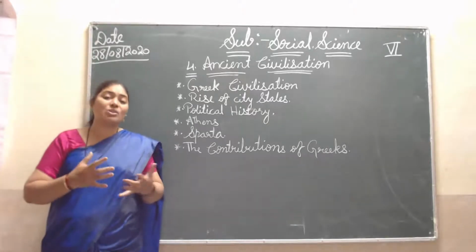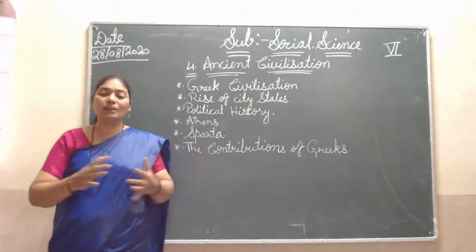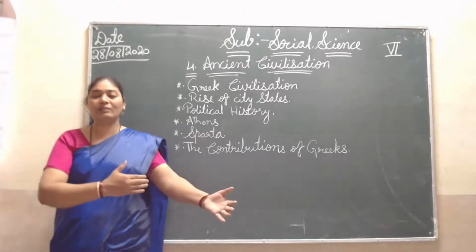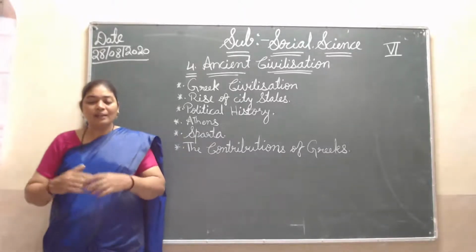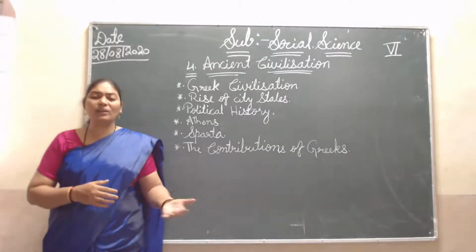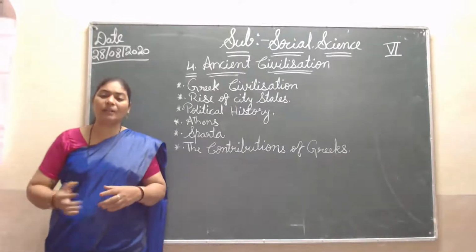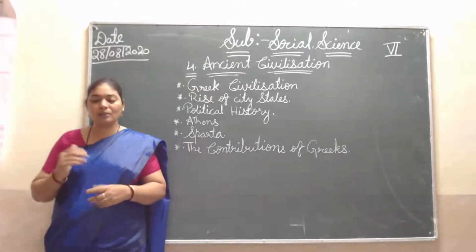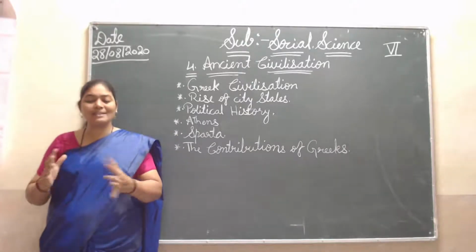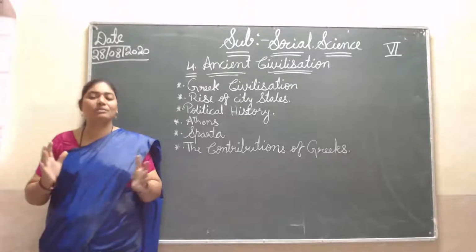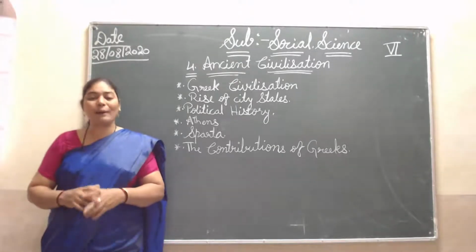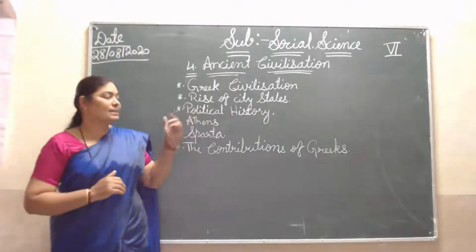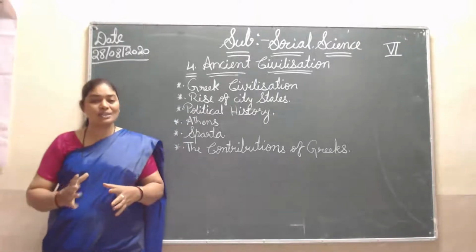They started their cultural unity, meaning their own culture, traditions, rules and regulations. So each state had its own different culture. At this time they also had their own deities, gods and goddesses, according to that state and that king, and they worshipped the gods and goddesses they wanted. There were also independent states. Among them, the two great states, Athens and Sparta, are the most important and popular city-states in the Greek civilization.